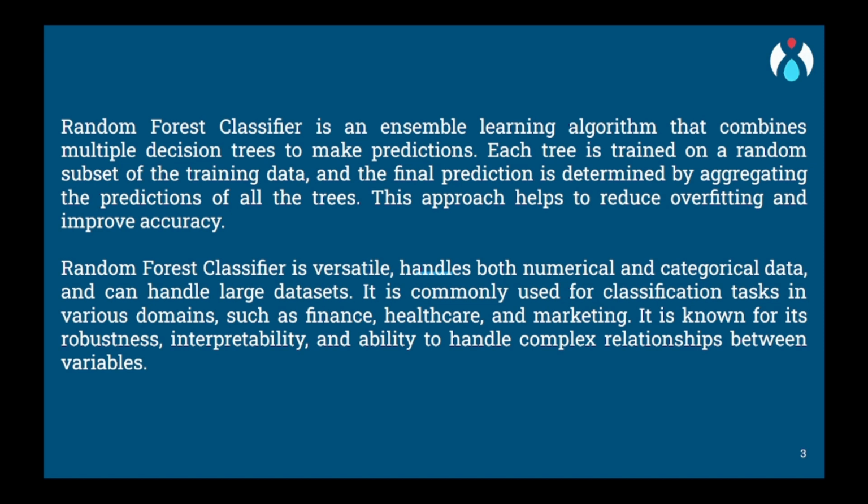Each tree is trained on a random subset of the training data. The training data is divided among many decision trees, which then split the data into further subsets, and the final prediction is determined by the aggregate prediction of all the trees. Now, this approach reduces the overfitting and improves the accuracy.